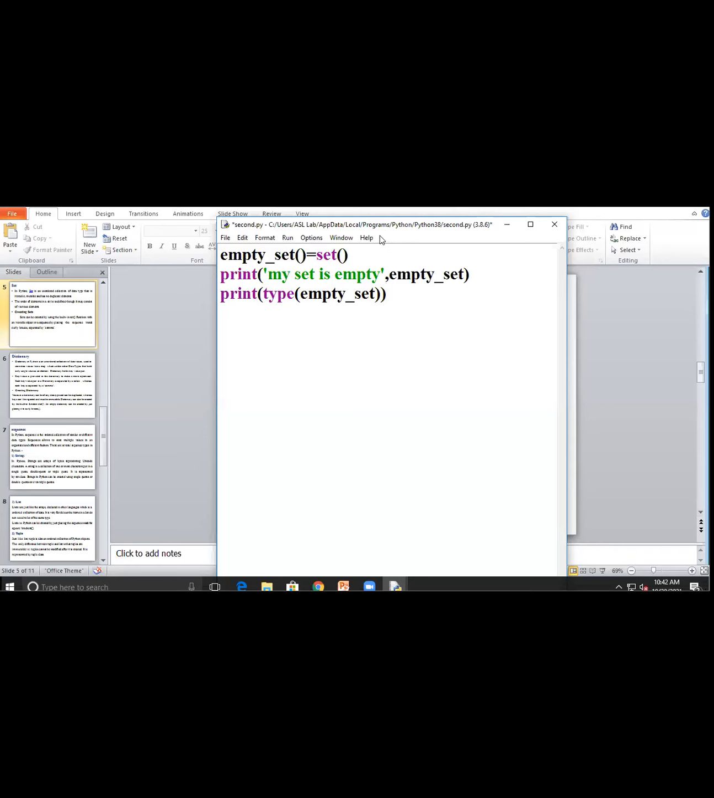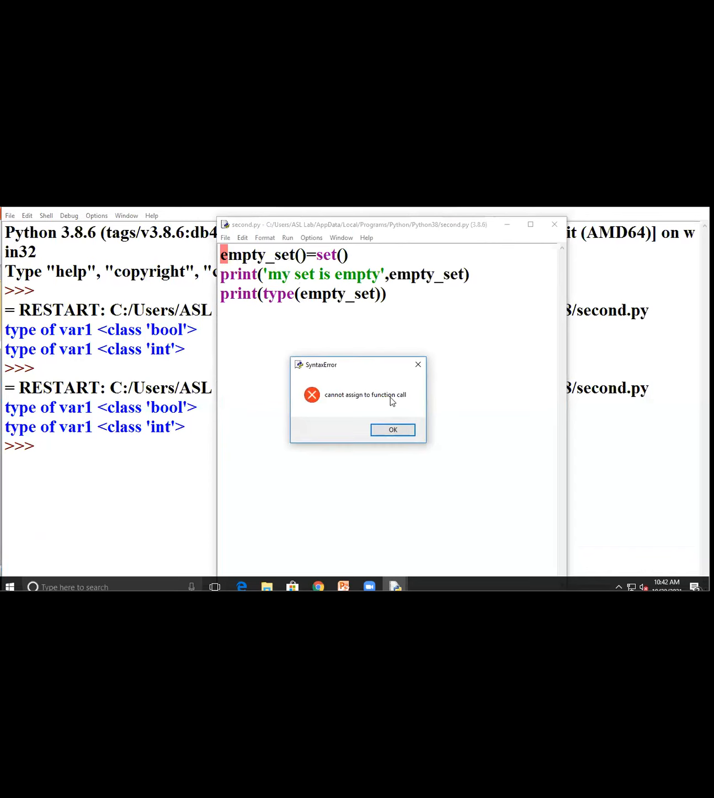Right now I don't write any data in my set, so this line of code will not execute because in the empty set nothing is there. So you have to see here, it can't assign. Why? Because in this empty state nothing will be there, so it will return the error. So here what I should do, I should write an integer set. I write integer_set is equal to set.